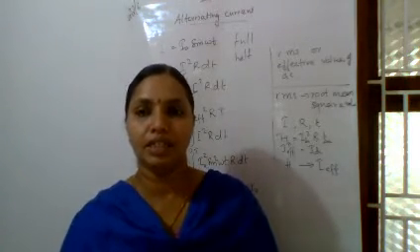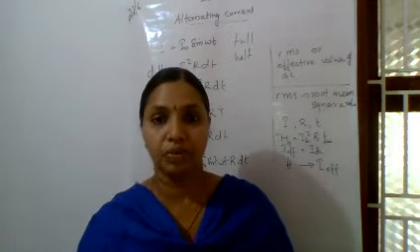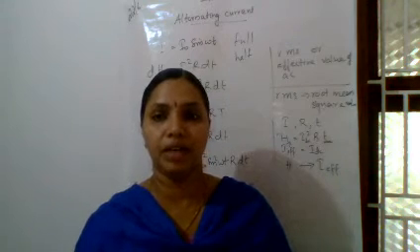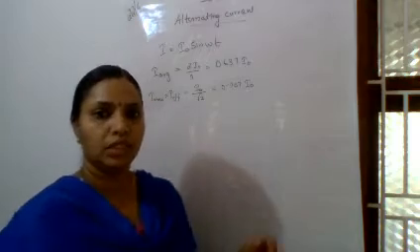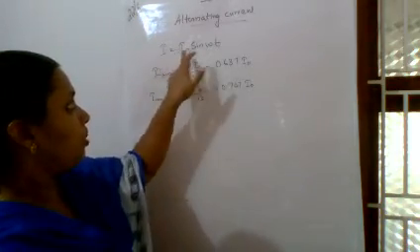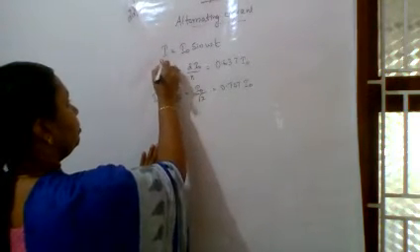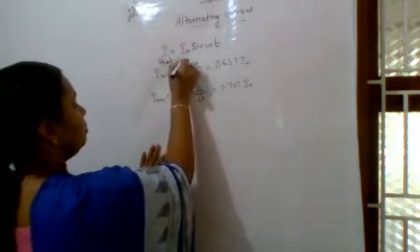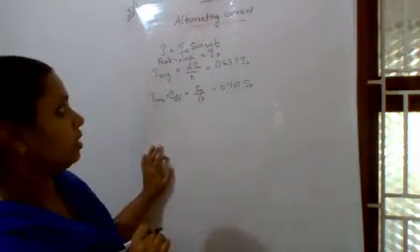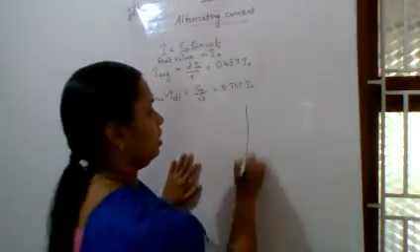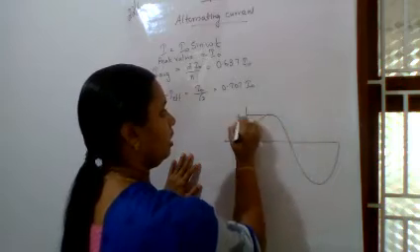So we have studied this. What is the peak value? What is the average value or mean value? And what is the effective value or RMS value of AC? So this is the relation. If I equal to I0 sin omega t is the AC, the peak value, or maximum value, is equal to I0. It is represented as I0 in this graph. This value is I0.